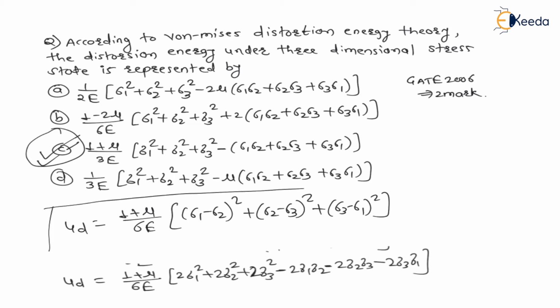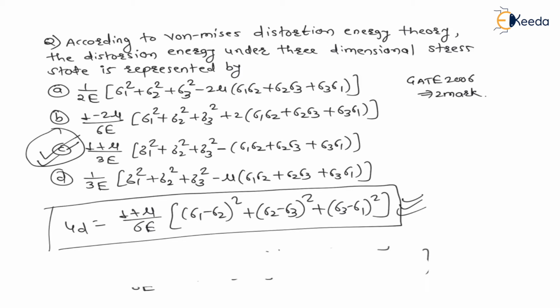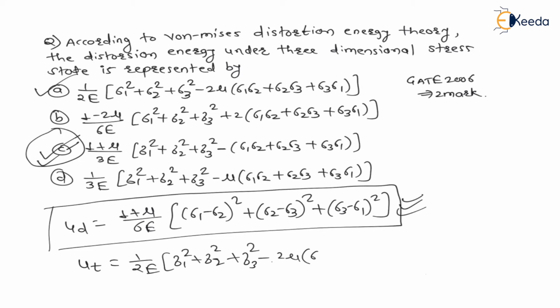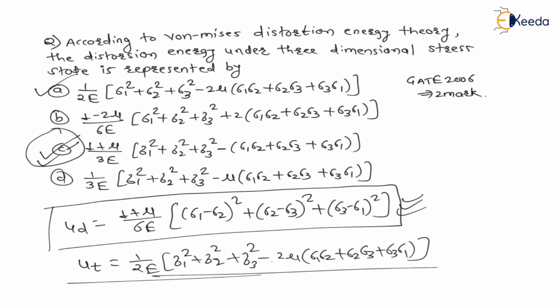If option C is not available, then this option will be available in the answer, right? Therefore, for this question, the correct choice is option C. And if they ask you what is total strain energy, then the answer is option A, that is 1 upon 2E in bracket sigma 1 square plus sigma 2 square plus sigma 3 square minus 2 mu in bracket sigma 1 sigma 2 plus sigma 2 sigma 3 plus sigma 3 sigma 1. This is the formula for total strain energy, right?